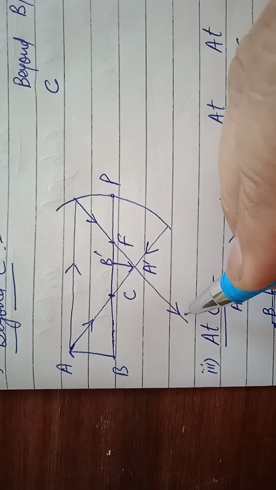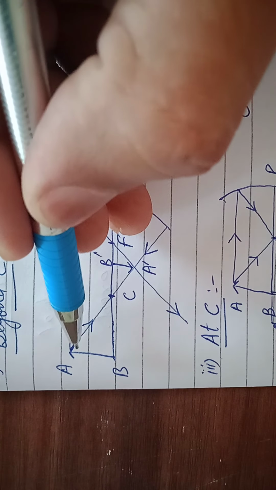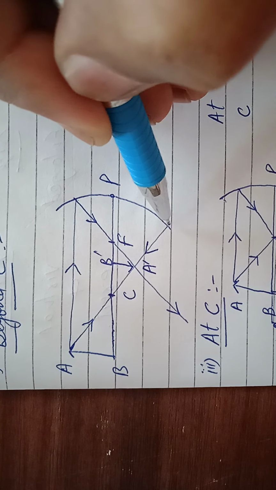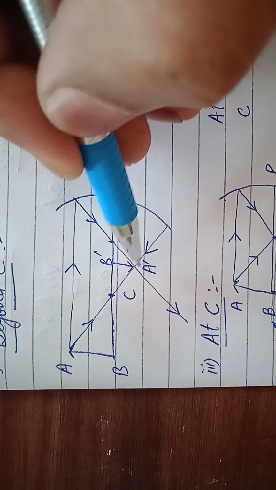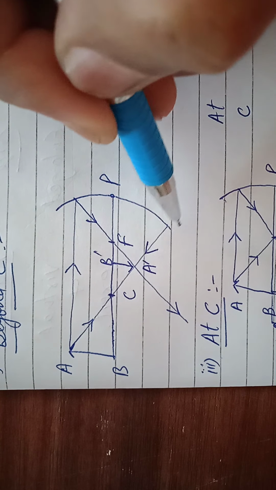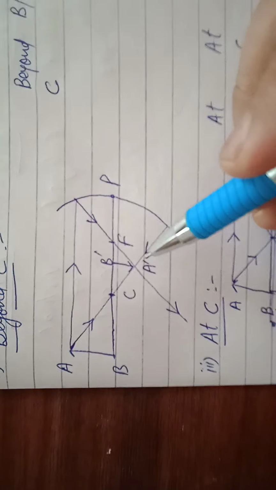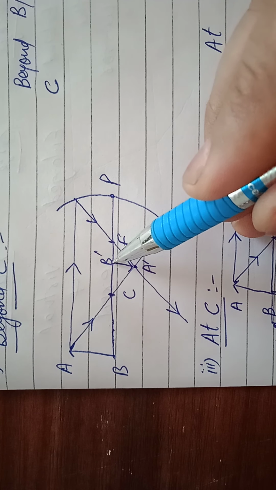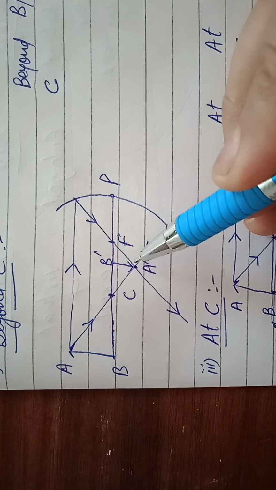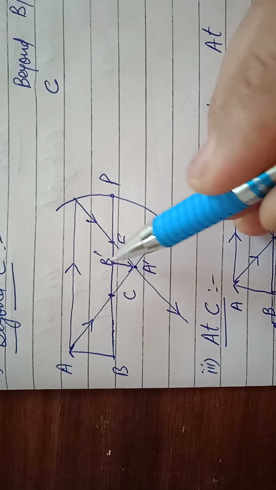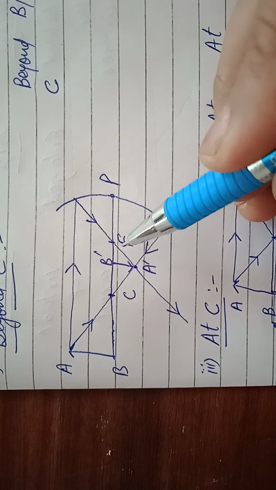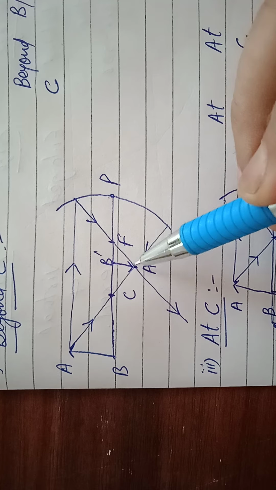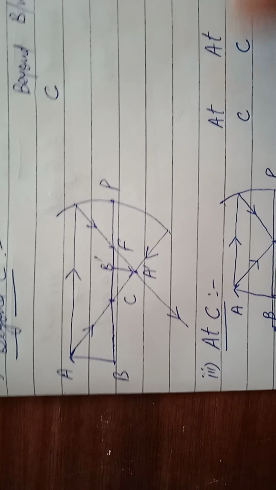And the second ray from that object passes through the center of curvature and is reflected back. Where they intersect, that is the image formed, A dash B dash, and that image is again in front of the mirror, so it is real and inverted.